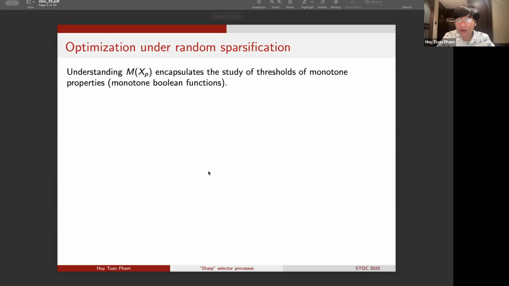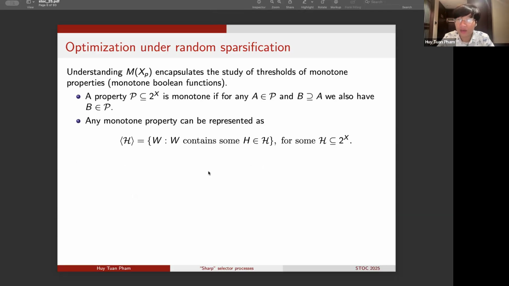So first, let me point out that understanding this random variable m of X_p essentially entirely encapsulates the study of thresholds of monotone properties, or monotone Boolean functions. So first, a reminder: a property P over subsets of X is said to be monotone if whenever we have a set A in the property P and B is a superset of A, then B must also be in the property P. So of course, you can just think about a monotone property as a monotone Boolean function.